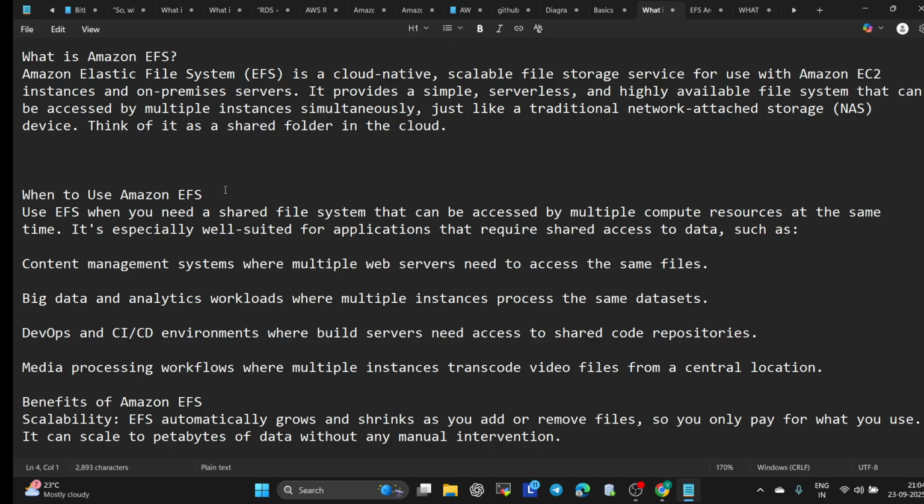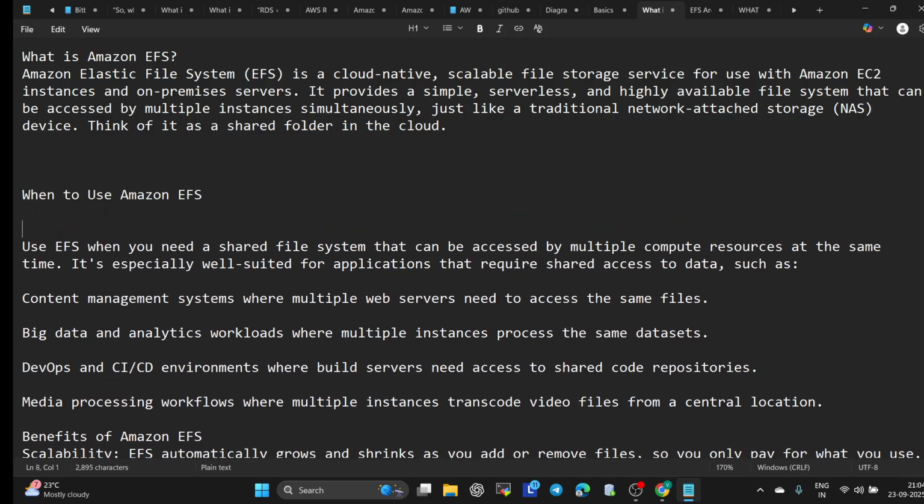Now the question is, when to use EFS. Use EFS when you need shared storage that multiple servers and applications can read at the same time. Use EFS when you need a shared file system that can be accessed by multiple compute resources at the same time. It is especially well suited for applications that require shared access to data, such as content management systems where multiple web servers need access at the same time.